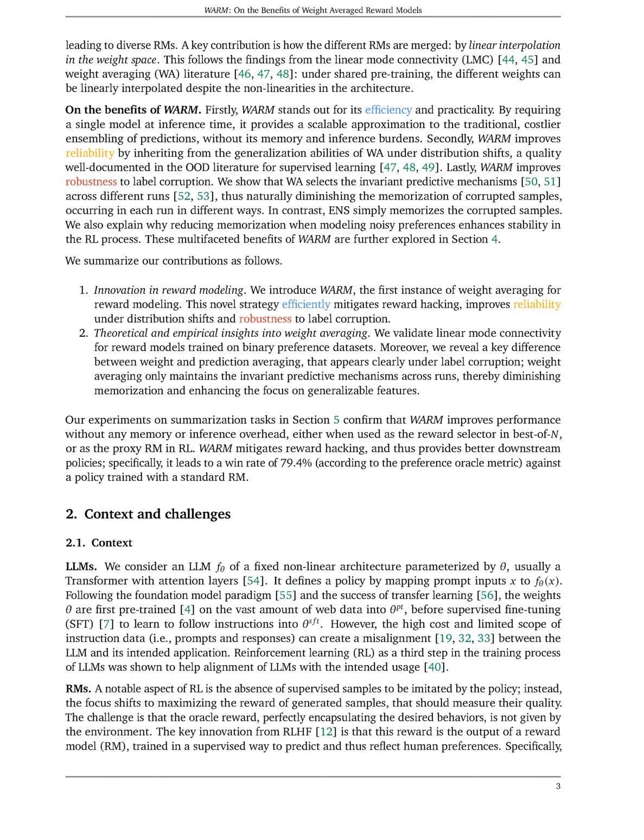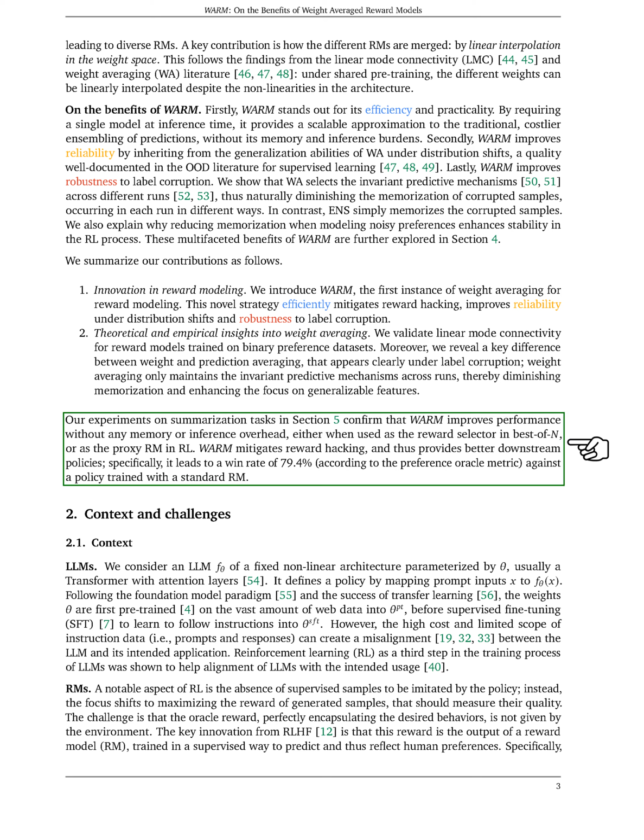Section Summary. Conversational assistants like Gemini or GPT-4 have advanced through a three-stage training process involving pre-training, supervised fine-tuning, and reinforcement learning. However, defining rewards for real-world tasks is challenging, as it can lead to reward hacking where the policy exploits loopholes in the reward model and achieves high rewards without fulfilling the intended objectives. To address this, the paper proposes weight-averaged reward models, WARM, which combine multiple reward models to provide a reliable and robust reward signal, improving efficiency, reliability, and robustness to label noise.